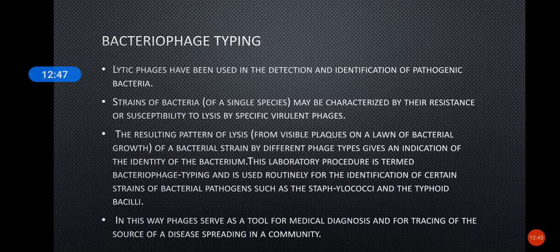That is, by the pattern of lysis, this bacterial strain is identified. That is called bacteriophage typing, and it is used for the identification of certain strains of bacterial pathogens like Staphylococcus and the typhoid bacilli. Through bacteriophage typing, we can identify which bacterial strain this is, and that is done by studying the pattern of lysis by phages.